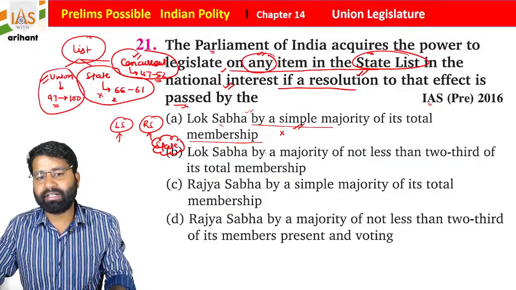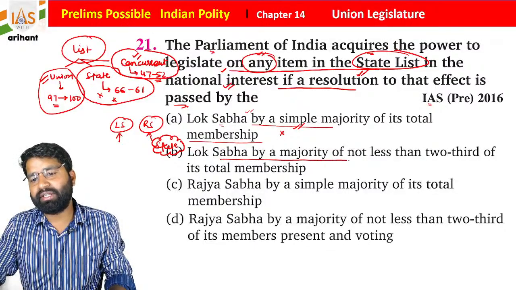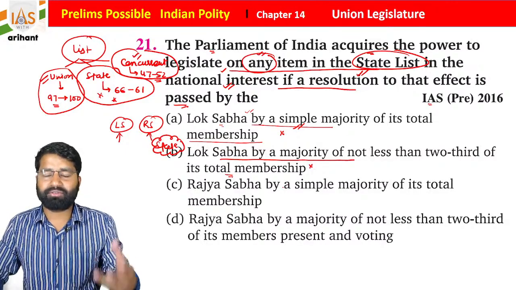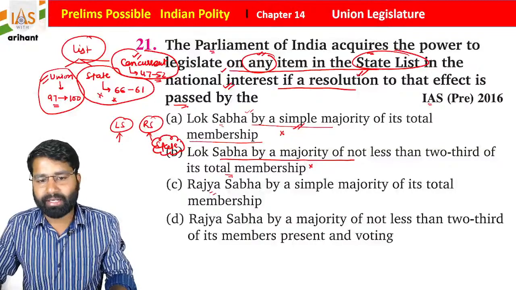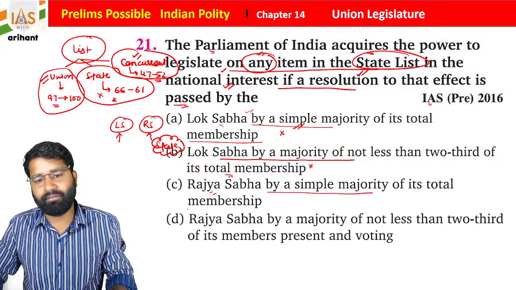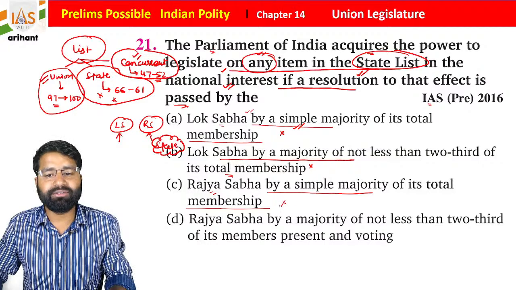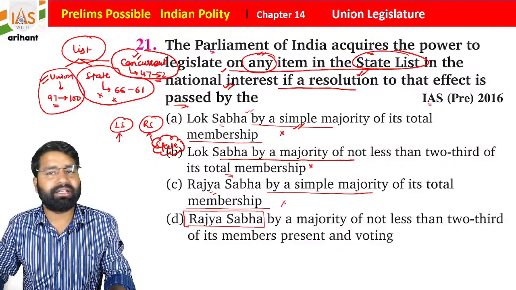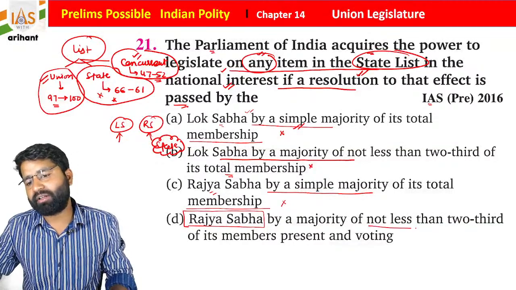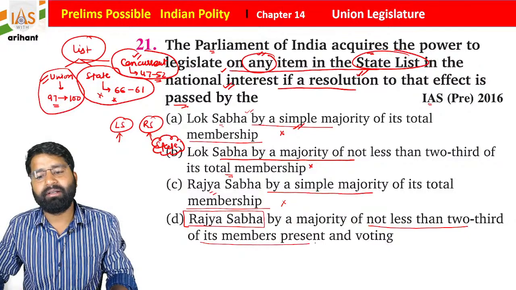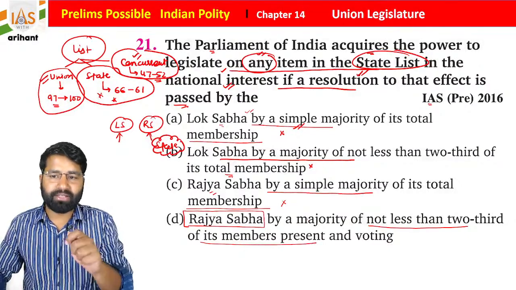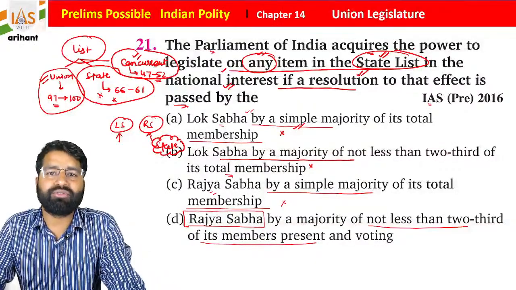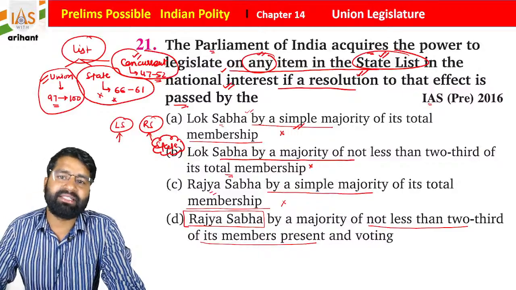So this is incorrect. Lok Sabha by a majority not less than 2/3 of the total membership, this is also incorrect because Lok Sabha will not take part in this. Rajya Sabha by simple majority of its total membership, this is also incorrect. Students, this can only be done by the Rajya Sabha. Rajya Sabha must agree on the same, and it should be not less than 2/3 of the members present and voting in the Rajya Sabha. Students, this is very important as it is a matter of state. So the state is going to decide what happens on the State List matter.